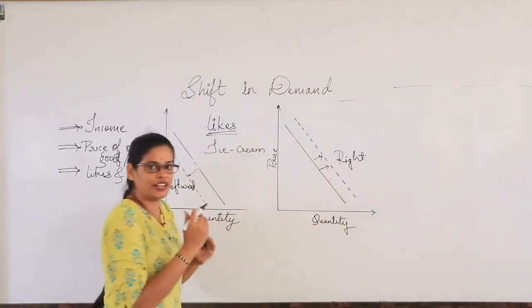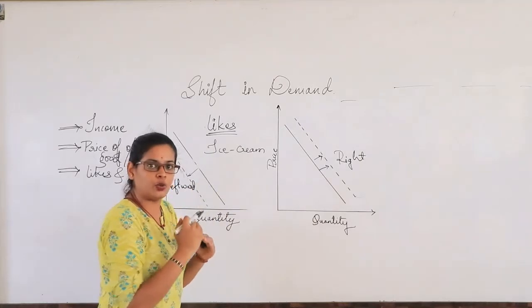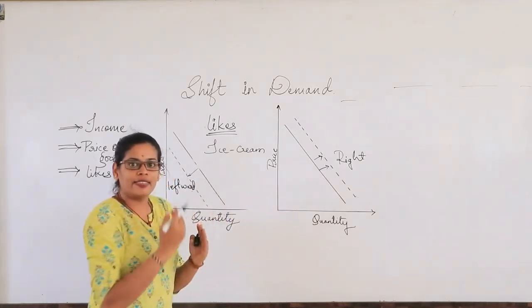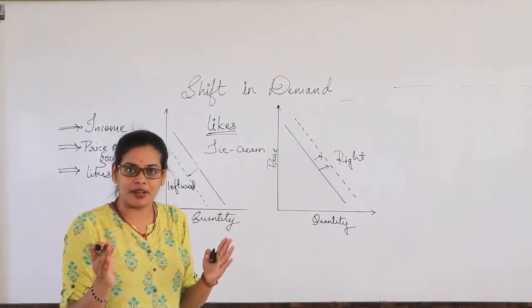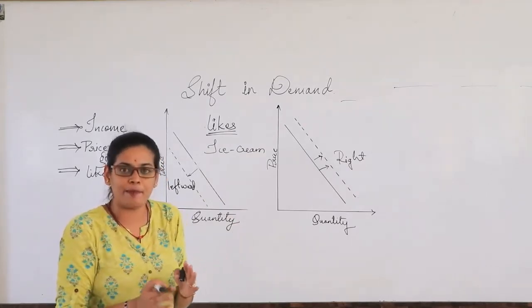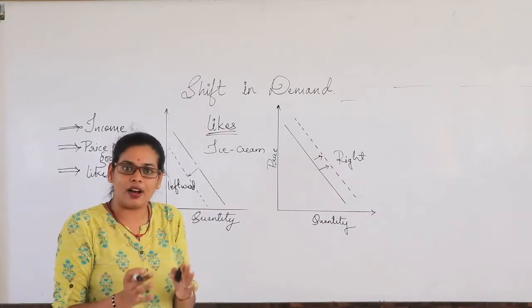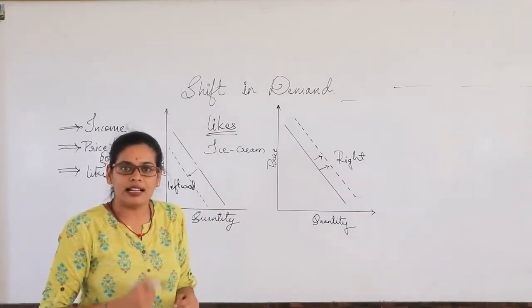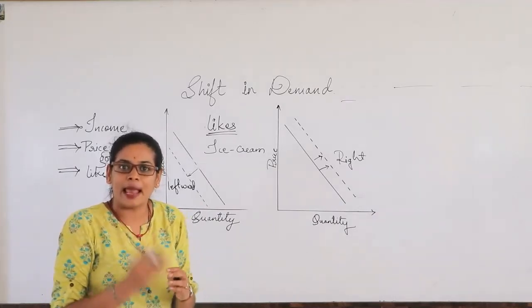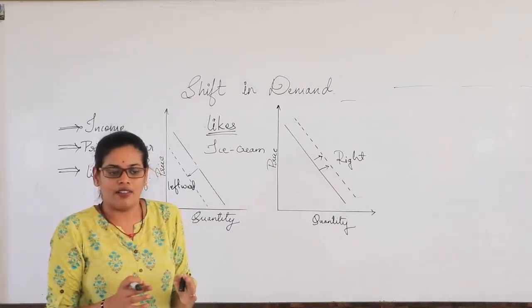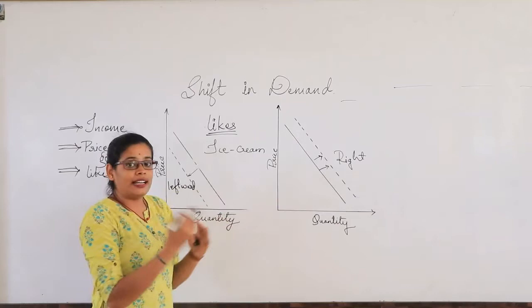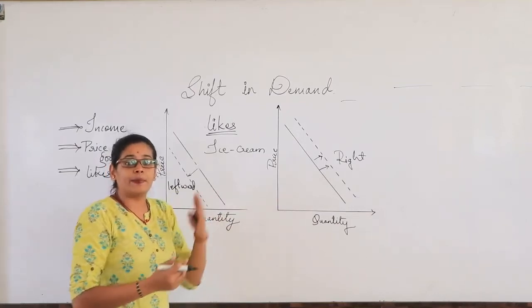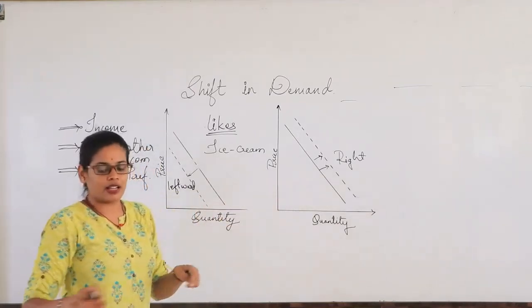It shifts from the original towards the right side, because the demand for ice cream has increased in the summer season. But for the same product, can the consumer consume it in the same manner in the other seasons? No, right? So that's the reason it actually goes according to the preferences and the likes of the consumer.